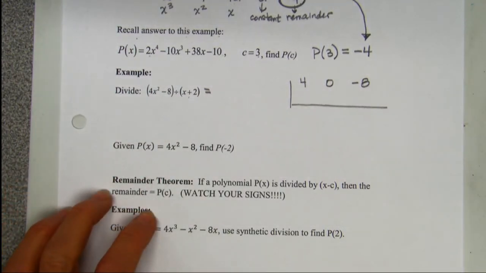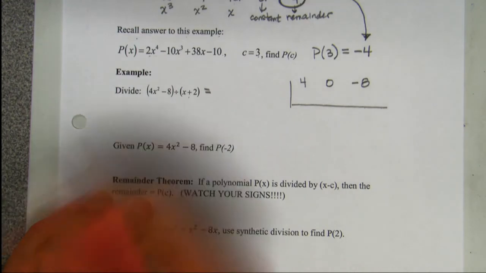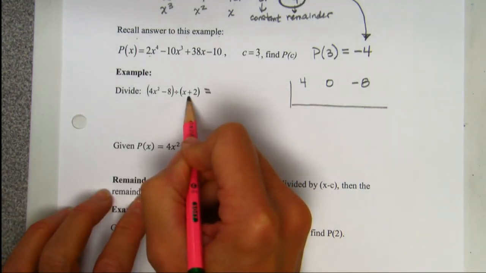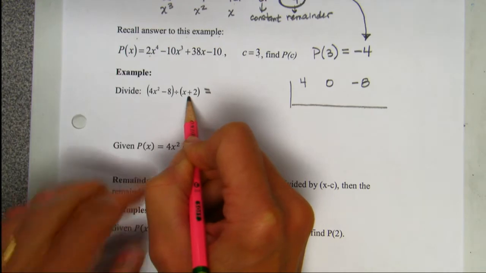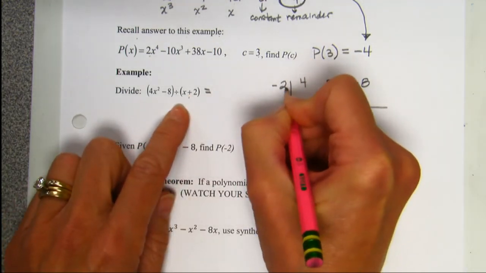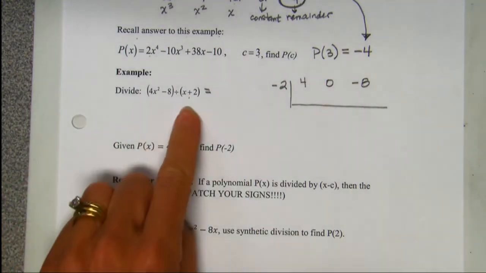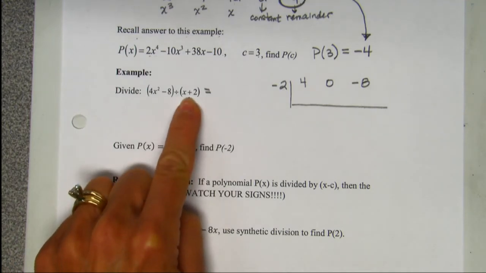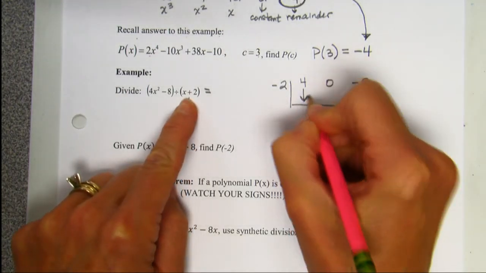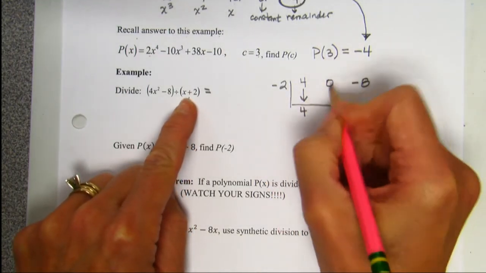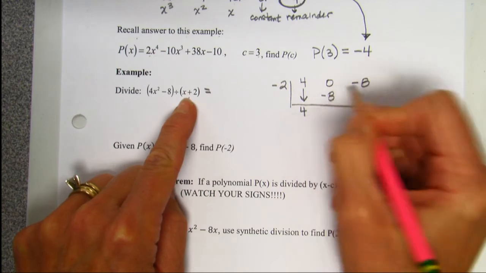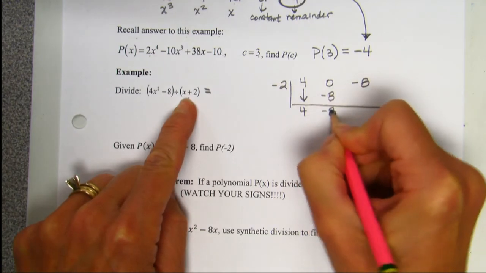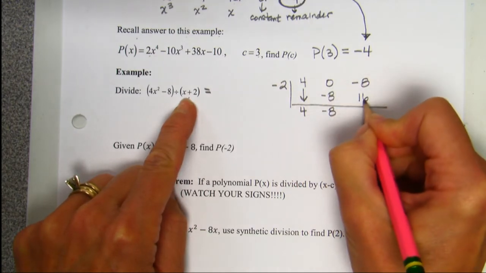On the outside of the house, we put what makes this equal to 0, guys. We put what makes it equal to 0. We're putting a negative 2 on the outside. Did you put a negative 2? People either think it's the opposite of what you're given, or it's what makes it 0. We drop the 4. We multiply. We add. We multiply. We add.